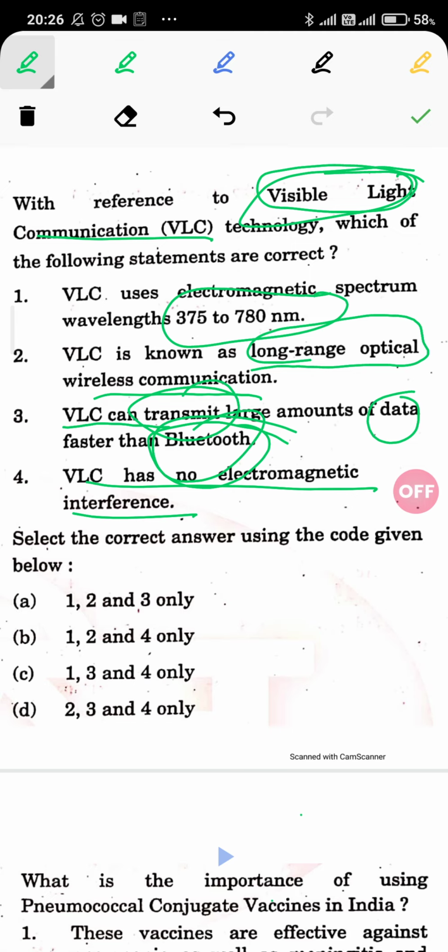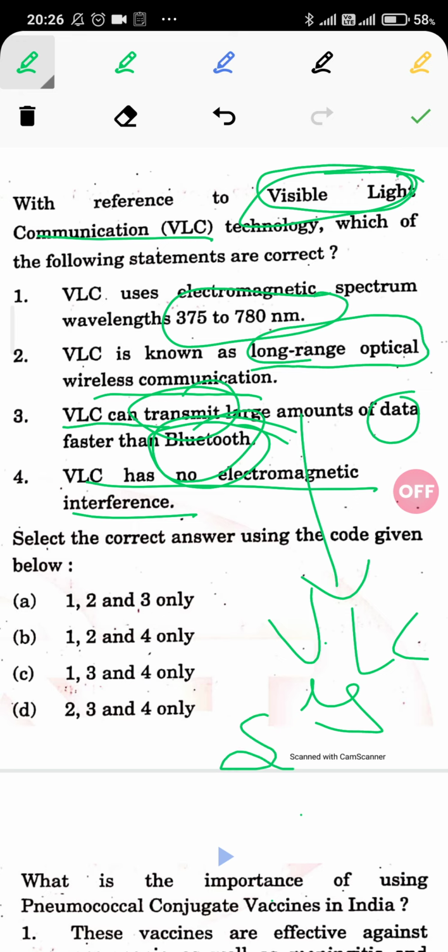If we assume this option is correct, then it implies that VLC is also a short range thing, because only if VLC is short range will it transmit large amounts of data faster than Bluetooth.